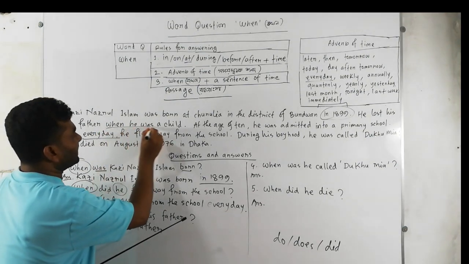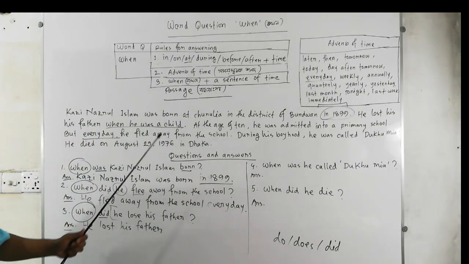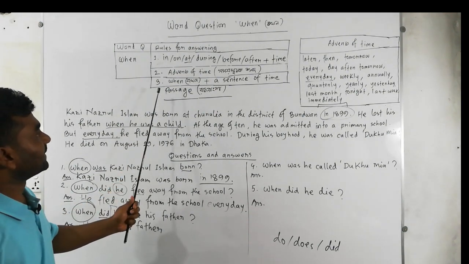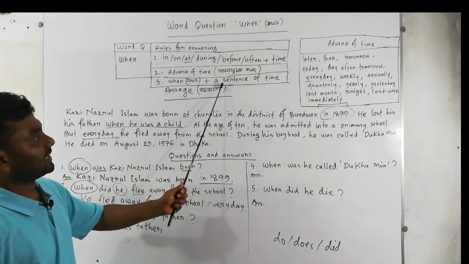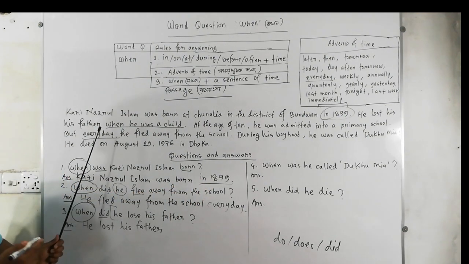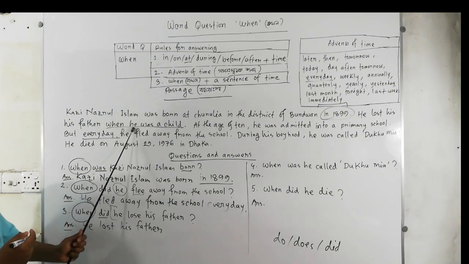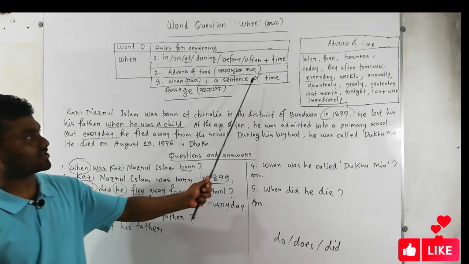Okay, by this portion, we can understand that it means time, and it means the answer of when. In third number rule, we have when plus a sentence of time. Okay, does it match it? Okay, here we go. When he was a child, a sentence of time.